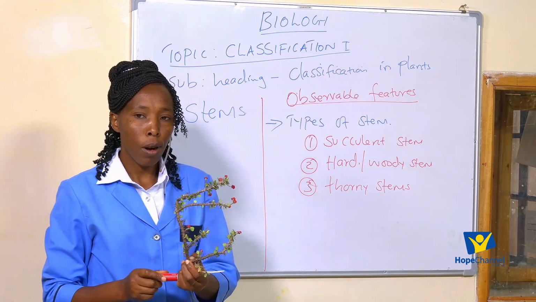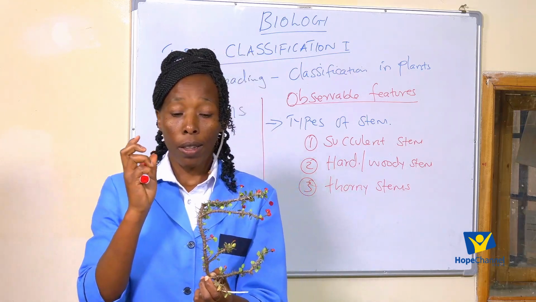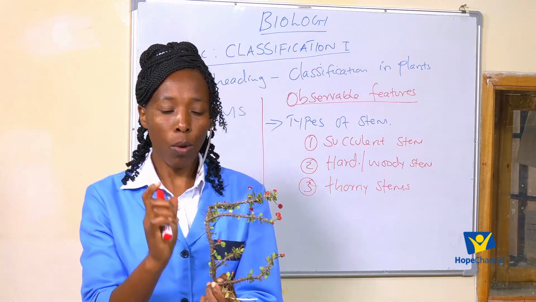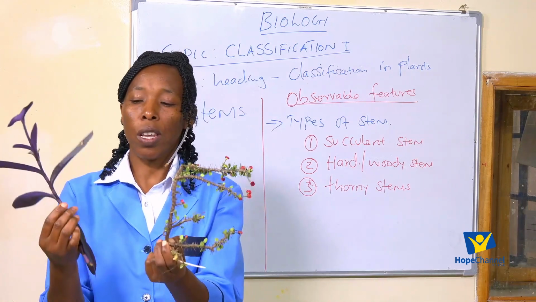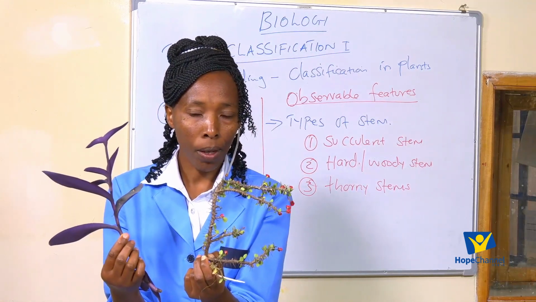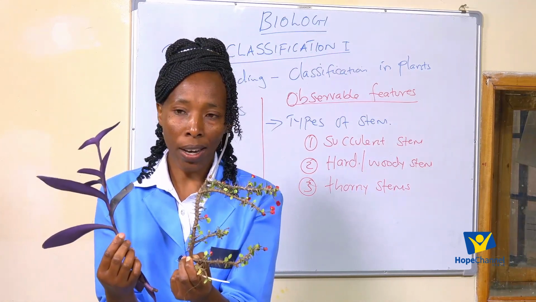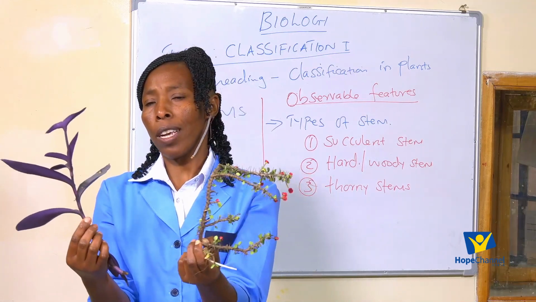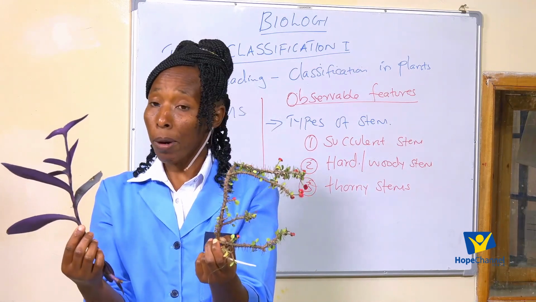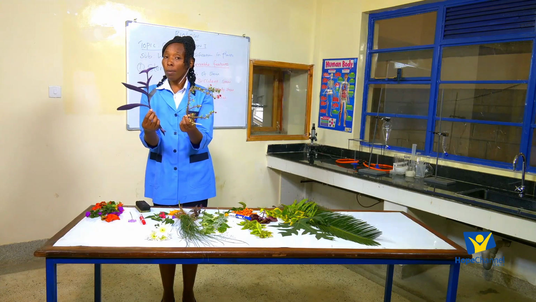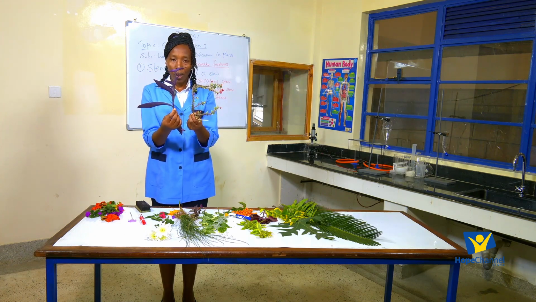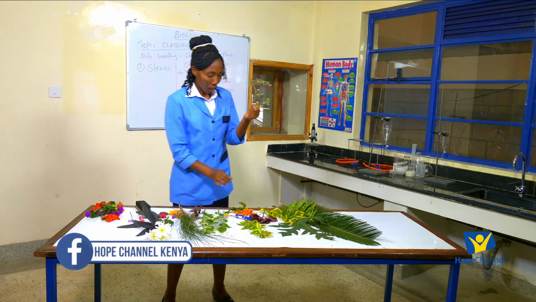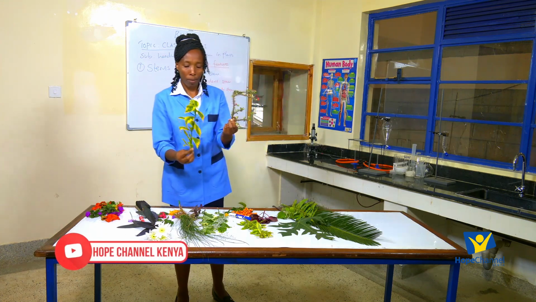Okay? So if I was to have plants with thorny stems, do you think I could put them into the same group as this plant? Definitely no. Why? There is a difference in their stems. Remember we said you put living organisms into the same group because of their similarities in structure. Now, what about this plant? Let's come to this plant.